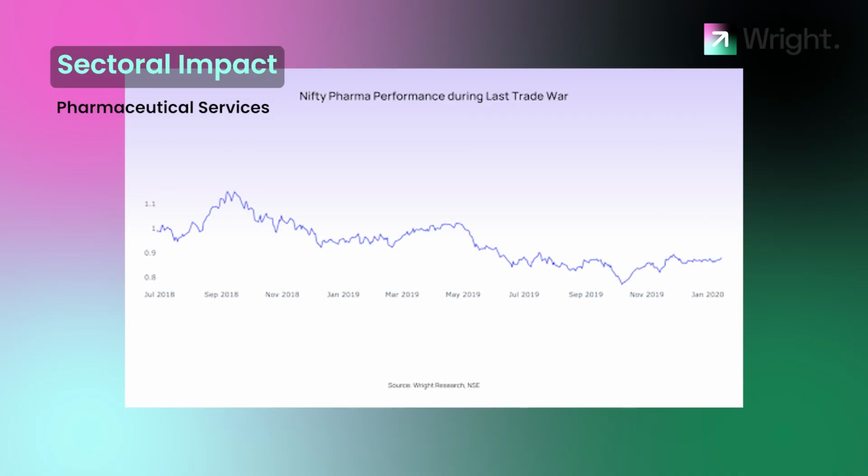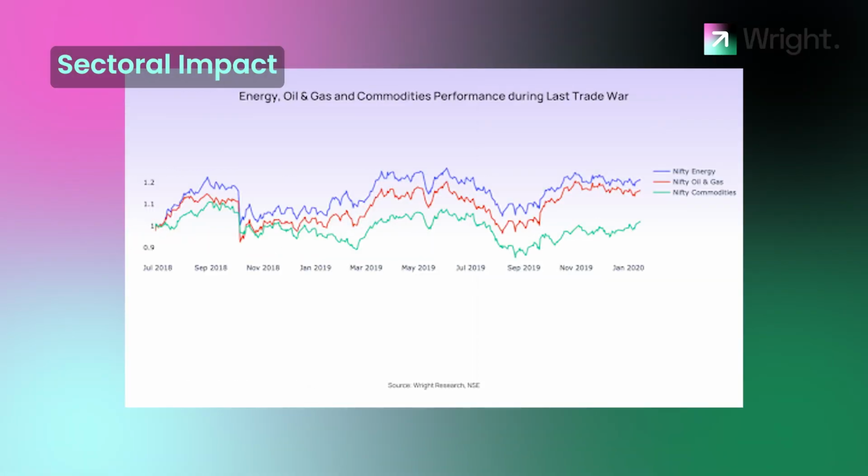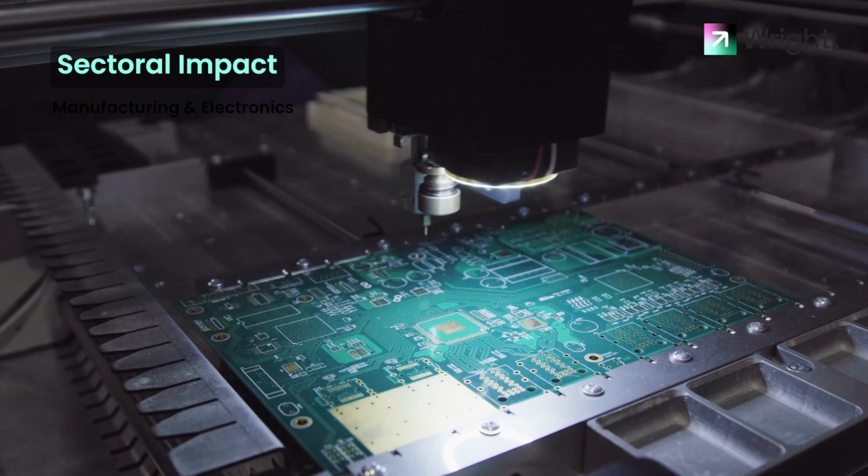During that period, the pharma sector did not do well. The pharma sector struggled because we depend on a lot of imports and exports of pharma goods with the US and with other geographies. This trade was really impacted, and the pharma sector struggled during that point in time. Metals and commodities were impacted, and there was a lot of volatility in these prices, even though energy and oil and gas ended up doing better than other commodities. Finally, manufacturing and electronic manufacturing got a boost, and that industry is now taking off.